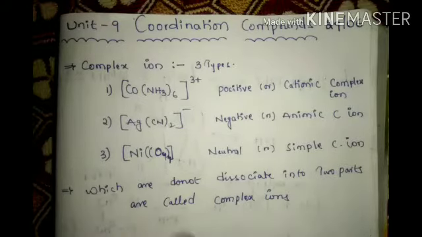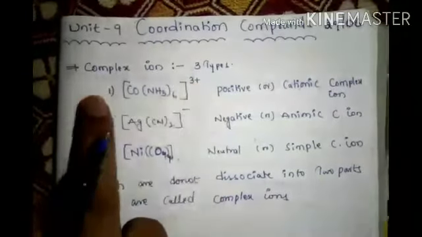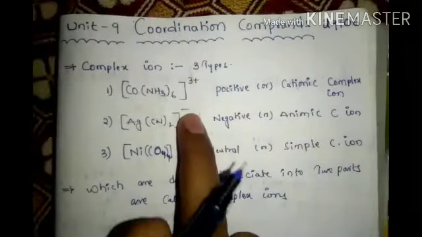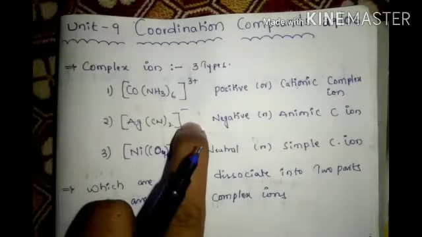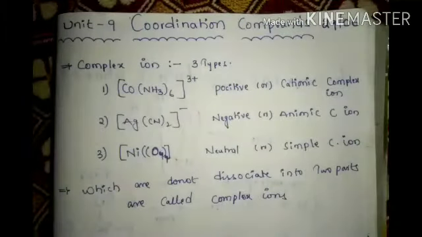Already these are all dissociated. See, charges are there. Charges means if your +3 is coming, your K3 is there. If your minus is coming, your Cl is there. This kind of compound is already dissociated. Second time it won't dissociate. So those which do not dissociate into two parts or into ions are called complex ions.